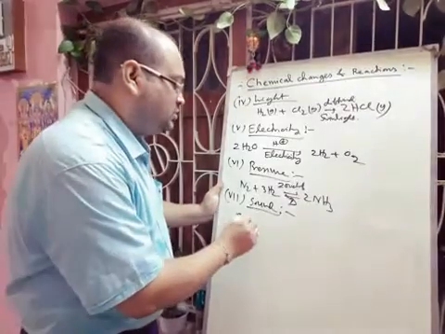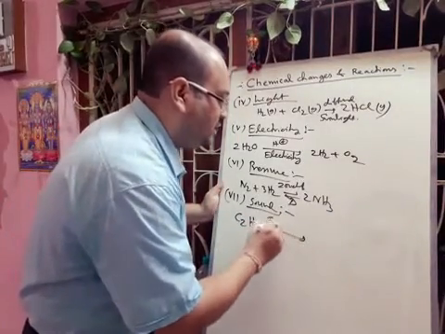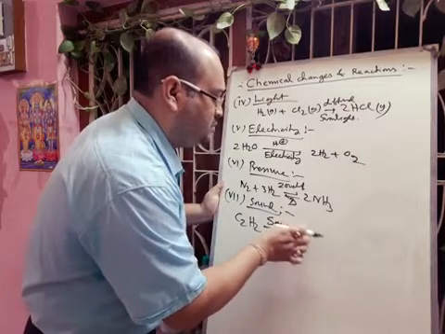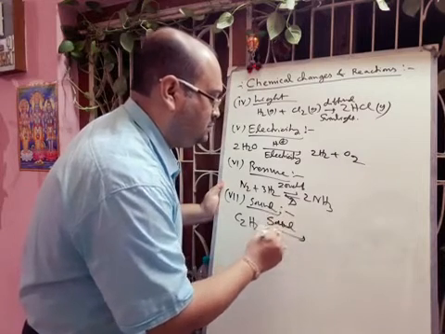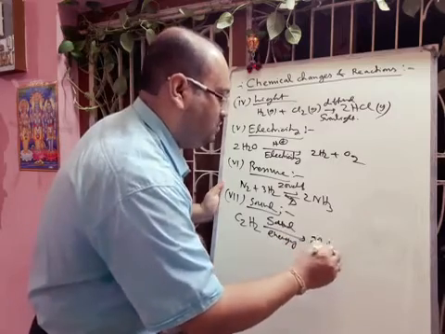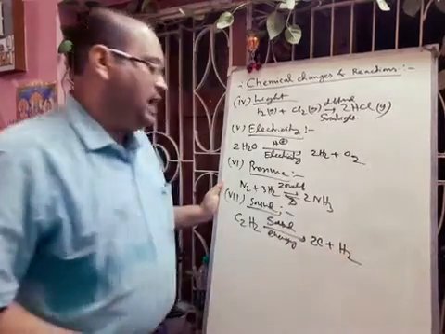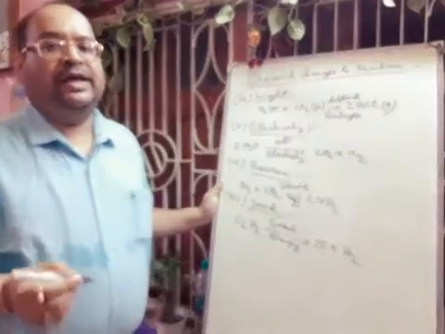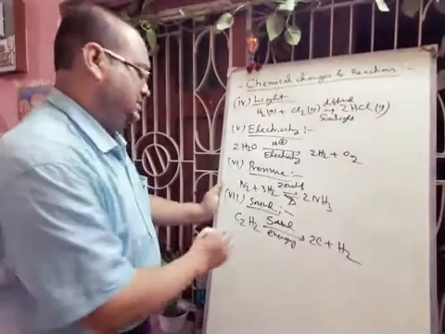So C2H2, if you give sound energy, then it will form carbon and hydrogen. Next we can talk about the catalyst.